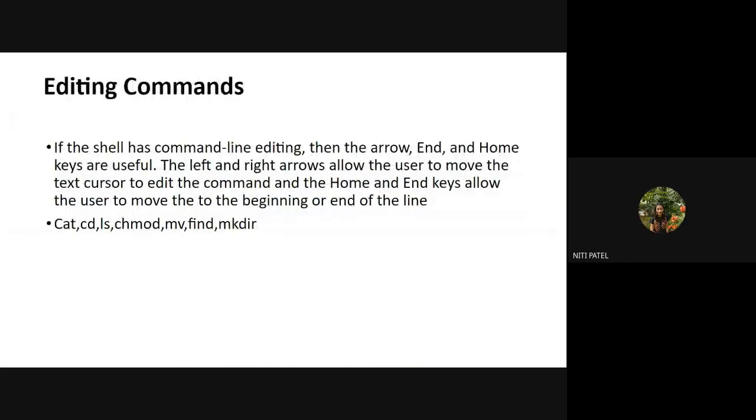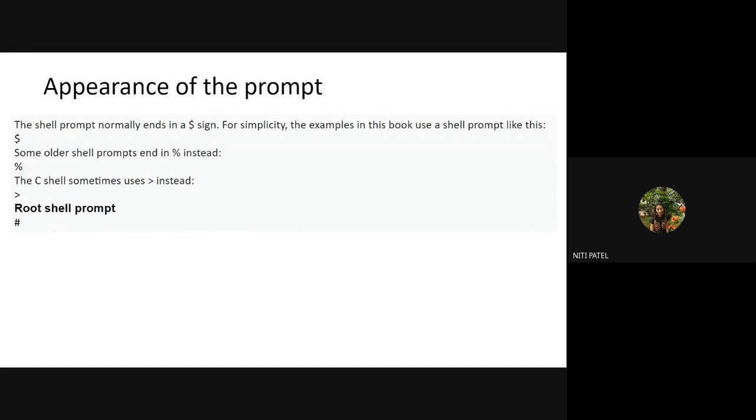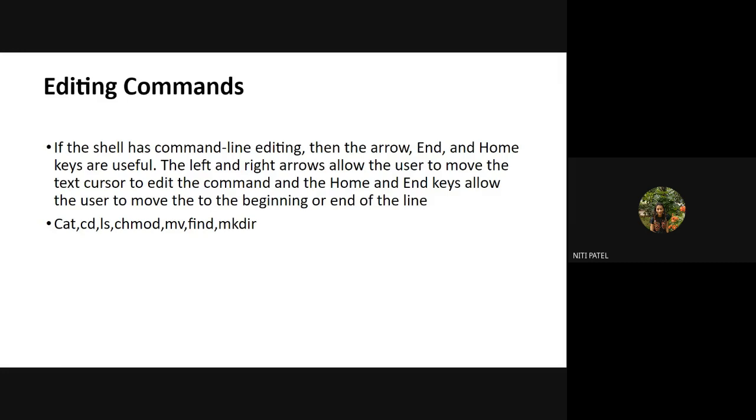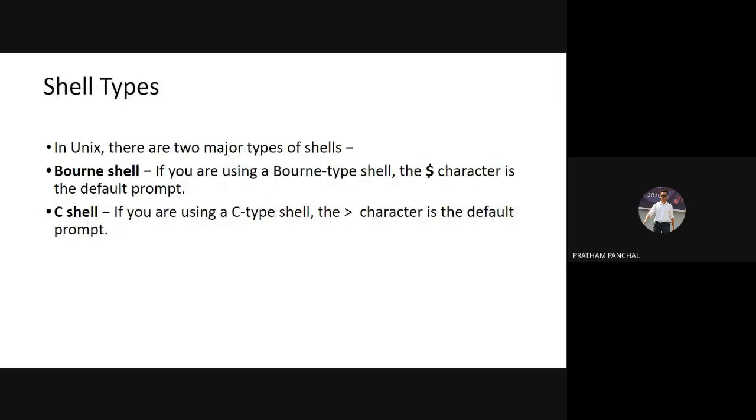Yes, ma'am. Okay. Then we had also seen that we have different types of shell. And I told you that if you want to know into which shell you are, you can type the command echo $shell. As soon as you press enter, it will tell you into which shell you are. Clear? Yes, ma'am. Then we have types of shell like Bourne shell, that means if you see a $ sign, it is a Bourne shell. If you see such an angular bracket, it is a C shell. So every shell has a different type of character from which it can be recognized.